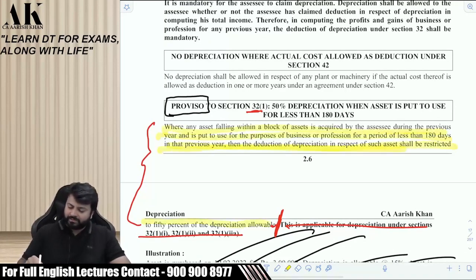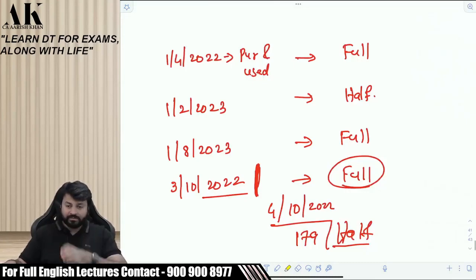Give importance to every word in this law, whatever I have highlighted. Read? Shall I ask you the question now?